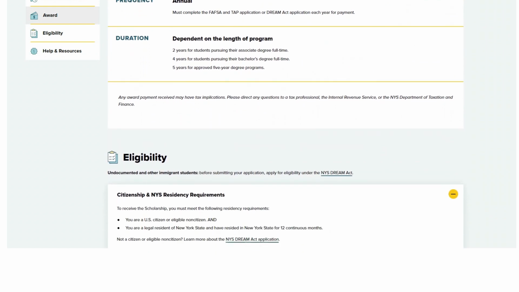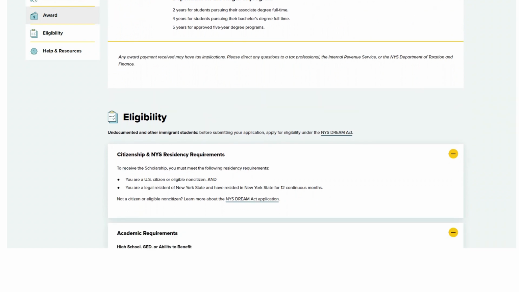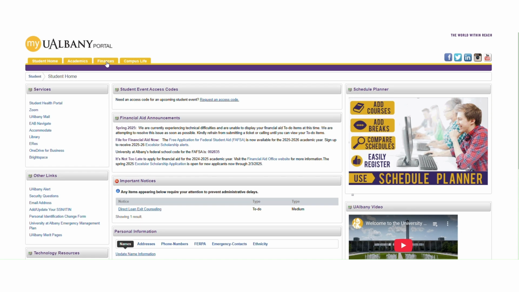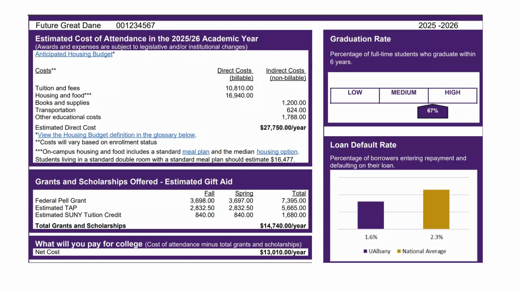The application is only open for a short period of time, and there are multiple steps you need to take in order for the scholarship to be approved. If you are a first year student, we encourage you to use the UAlbany Excelsior Scholarship Estimator found on the Finances tab of MyUAlbany. If you have been awarded an institutional scholarship through admissions, they would appear here.